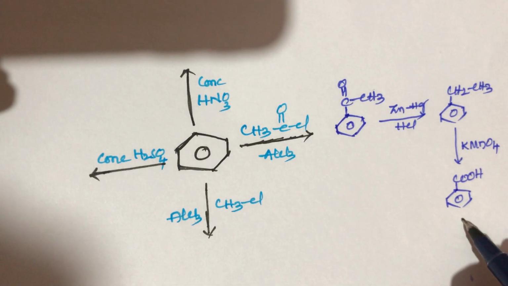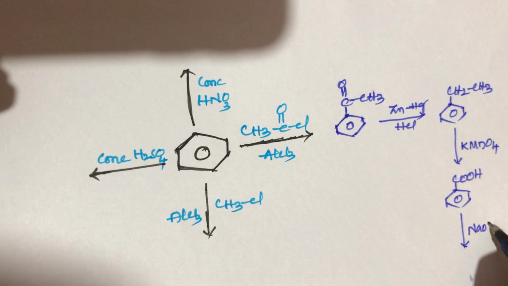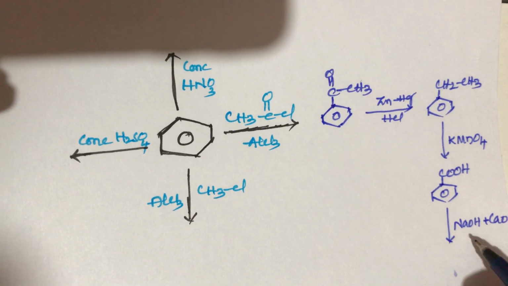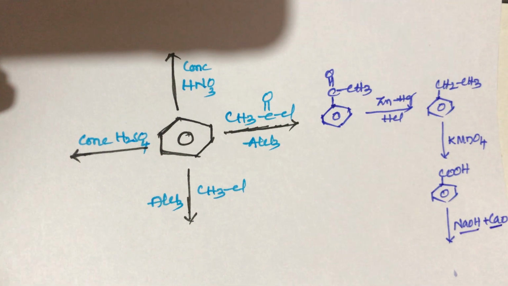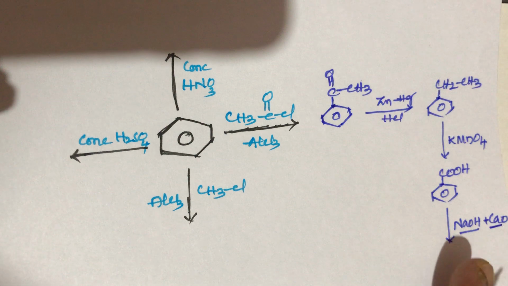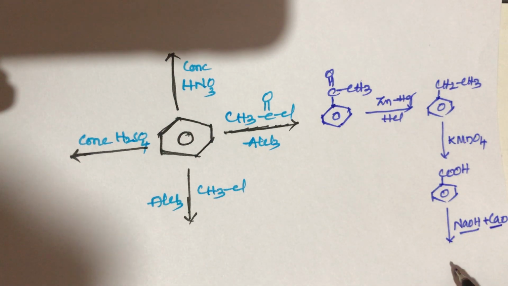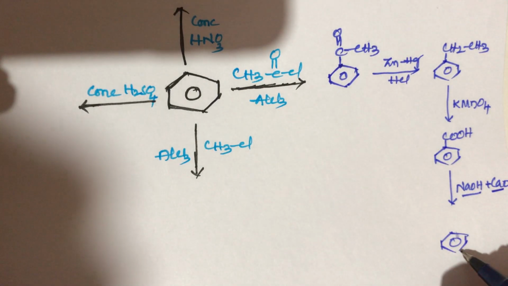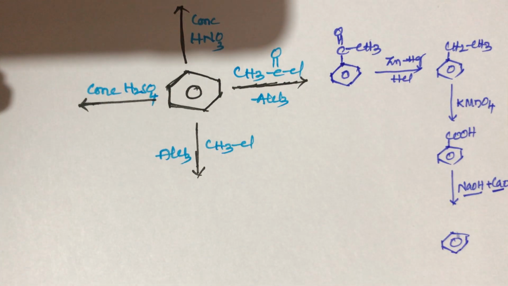This benzoic acid again reacts with NaOH in the presence of CaO. This benzoic acid reacts with soda lime, NaOH plus CaO. The mixture of NaOH plus CaO is called soda lime. What happens in this reaction? Decarboxylation. We get the product benzene.